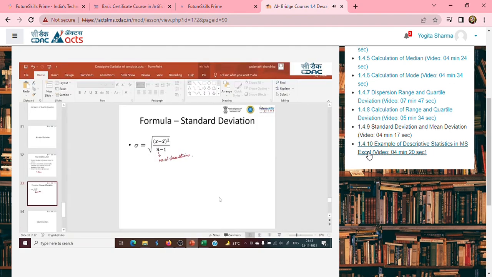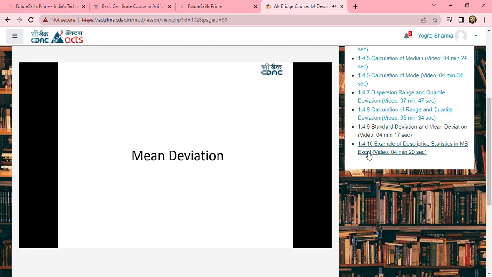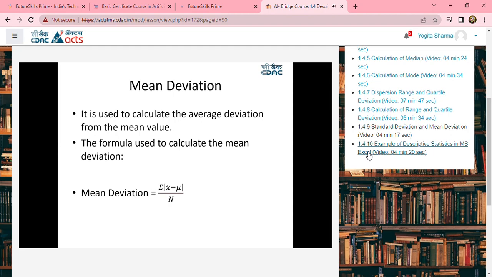Now, if we just go ahead and look into what the mean deviation is. Mean deviation is used to calculate the average deviation from the mean value. The formula used to calculate the mean deviation is the summation of the modulus of x minus mu, upon n. Here, mu stands for the population mean, so this is the mean value being represented. And the moment you calculate this, it tells you the average deviation from the mean value.